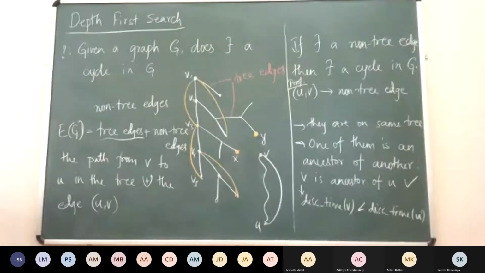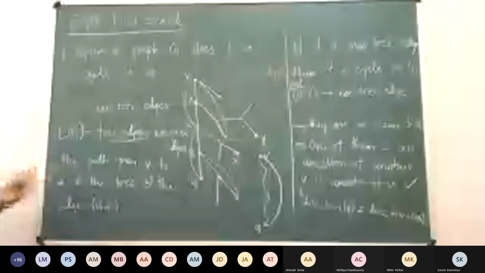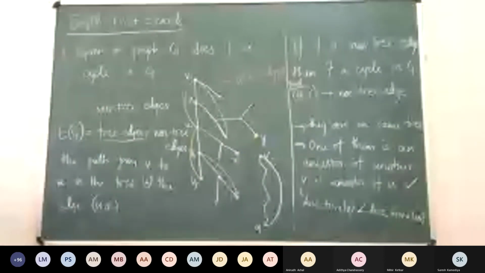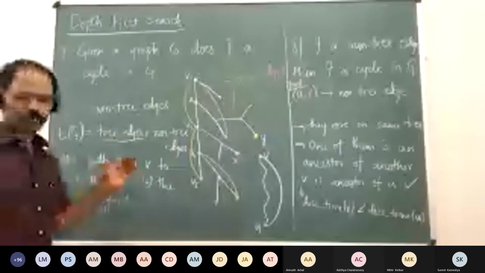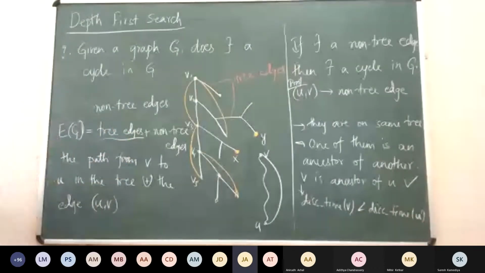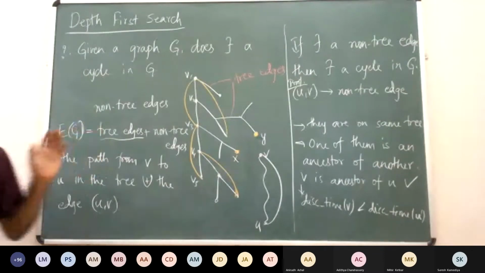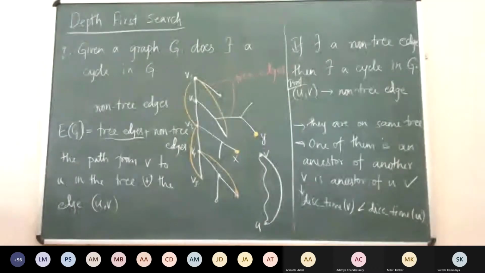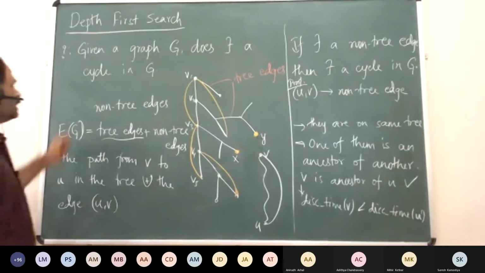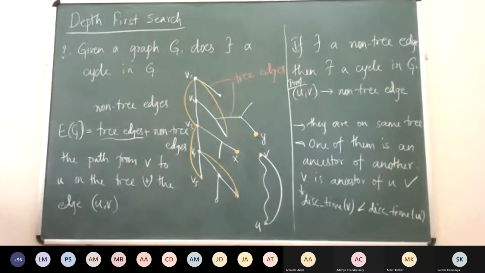So this says that once there is a non-tree edge, then there always exists a cycle in the graph G. Okay, is this fine? Yes, sir. Notice that this is how we will go through every algorithm. We need to prove every algorithm. So are we done with the algorithm? Once there exists a non-tree edge, have we proved that there exists a cycle?